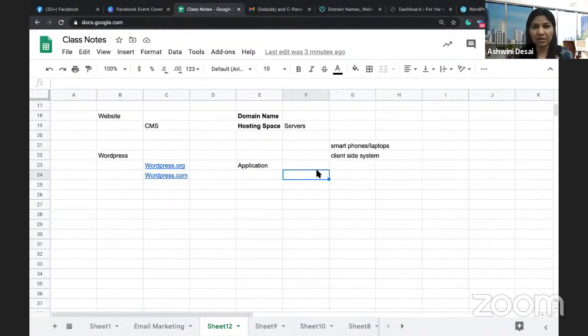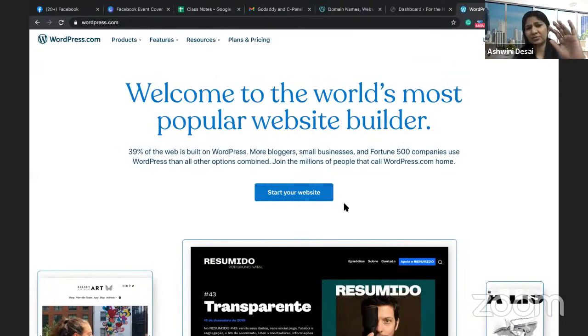So whenever you want to start a website, you require a domain name and you require a hosting space. WordPress.org will only give you an application to develop the website for free. But you will have to buy a domain name and hosting space separately. But with WordPress.com, here only you can buy the website domain name. Here only you can host the website. In WordPress.com, you buy the domain name here only, and you host the website here itself.